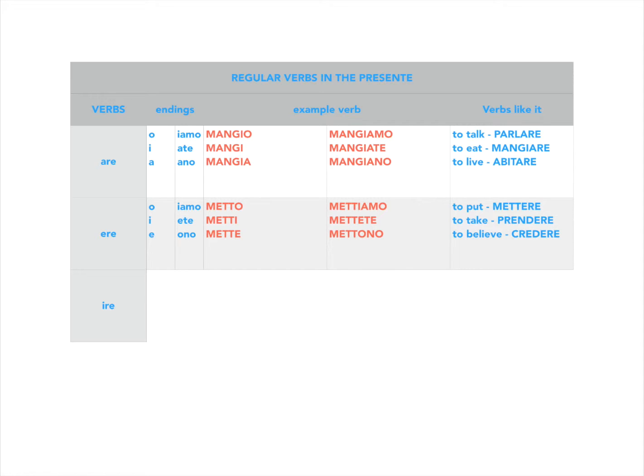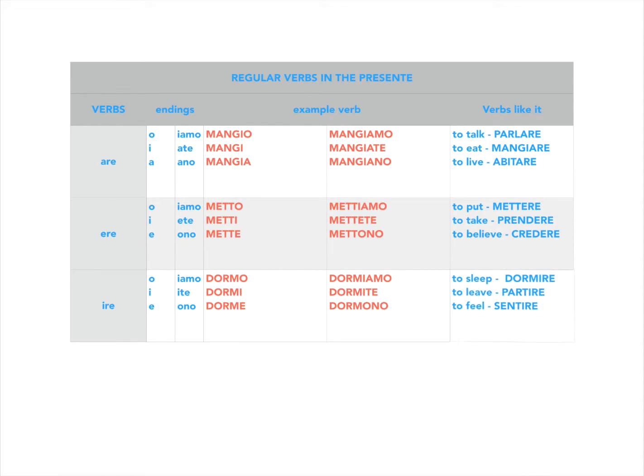Next up, we have IRE verbs. Its endings are o, i, e, iamo, ite, ono. Now, do you see how similar ARE, ERE, and IRE verb endings are? They're the same in the left-hand column. And then they just have a few changes in the right-hand column. Let's conjugate dormire, which means to sleep. Dormo, dormi, dorme, dormiamo, dormite, dormono. Okay, to sleep, dormire. Two other verbs like dormire are partire and sentire.